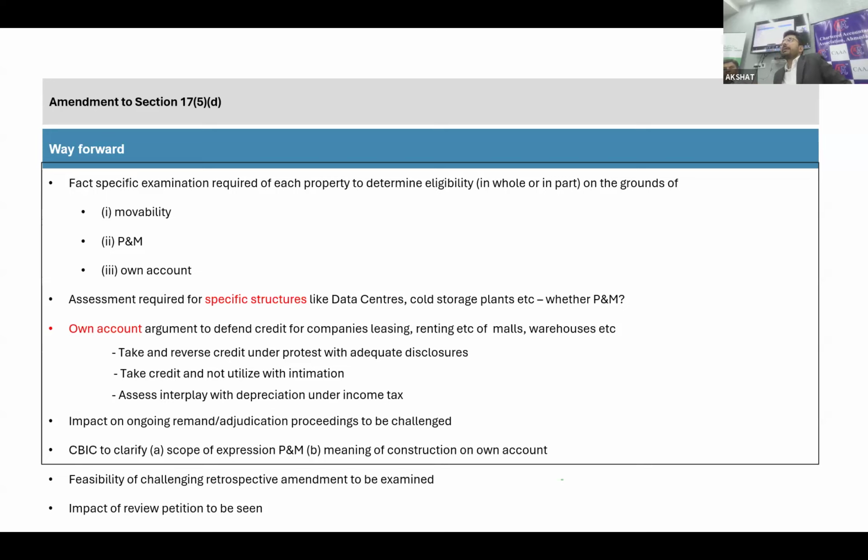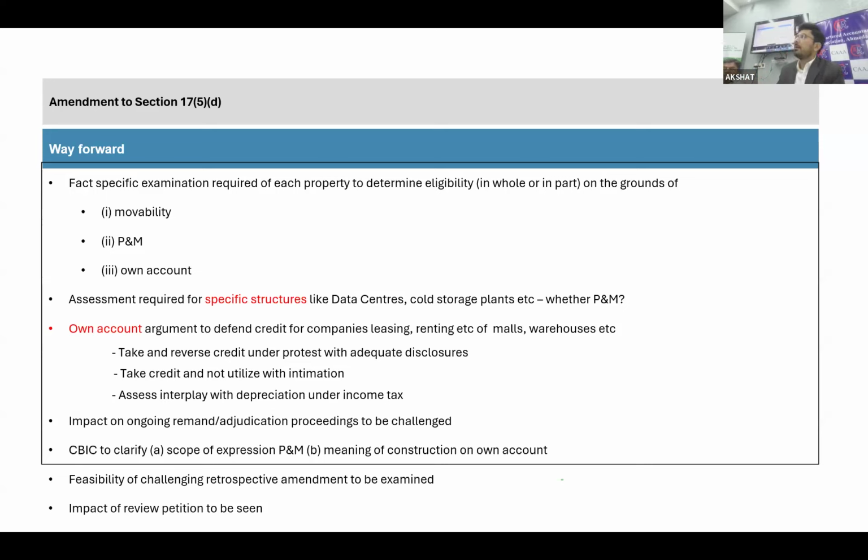But let's talk about a case where you are preparing one structure which can be dismantled without any concrete damage and you can move it out. Then the benefit may be derived based on that. So these are the points to ponder after this judgment and after this amendment also. So that is the first point.